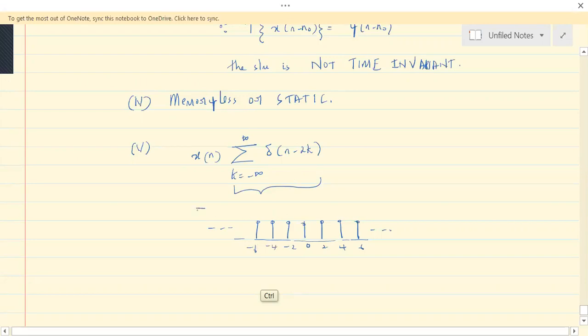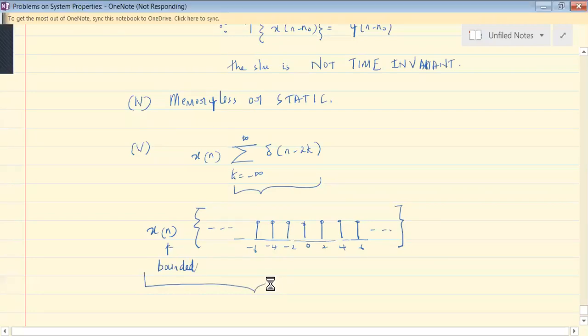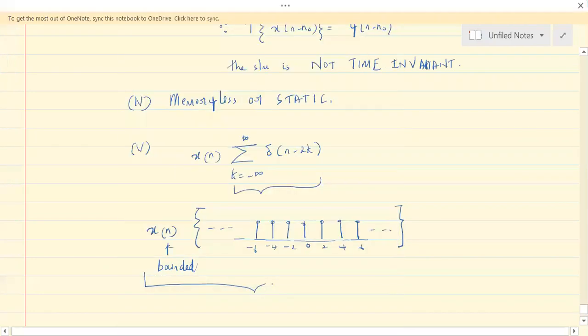So you're multiplying this by x of n. What would be the change? What will be the only change here? Let's say this is finite. Let me say it's bounded or unbounded. If this is bounded, then the multiplication of a bounded signal.